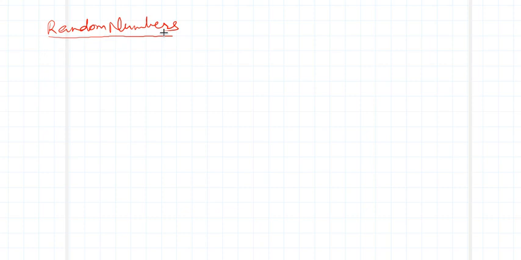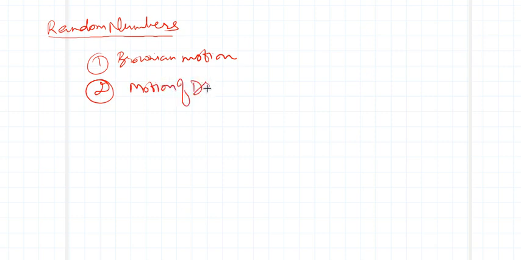So if we look at Brownian motion, if we talk about the motion of a drunkard, and there are so many other things which happen in nature.